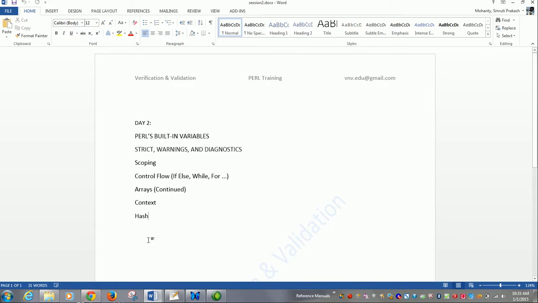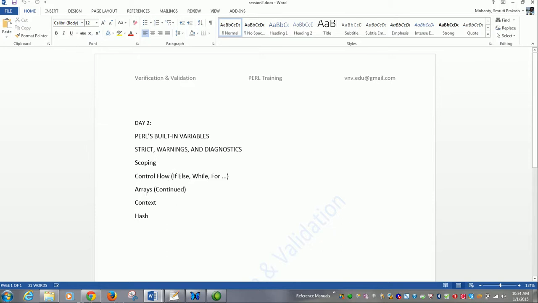So the agenda for day 2 is we will learn something about Perl's built-in variables. If you remember, in day 1 I had spoken something about strict, warnings and diagnostics. Today we will go in detail about it. Then we will be learning scoping of the variables in Perl. We will learn about control flow.